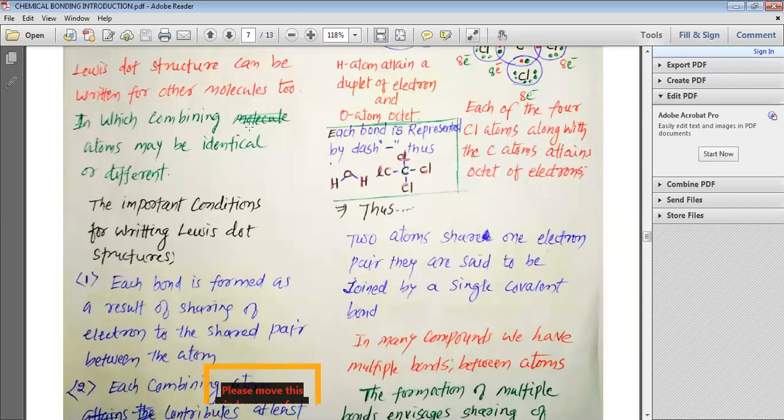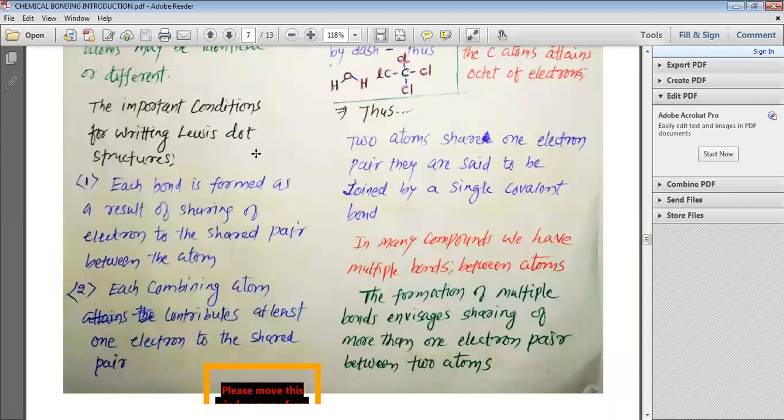Let us study the important conditions for writing Lewis dot structures, my dear students. Each bond is formed as a result of sharing of electrons between the atoms. When two electrons are shared, one covalent bond is formed; when 4, two bonds; when 6, three bonds. This is how we can understand it.